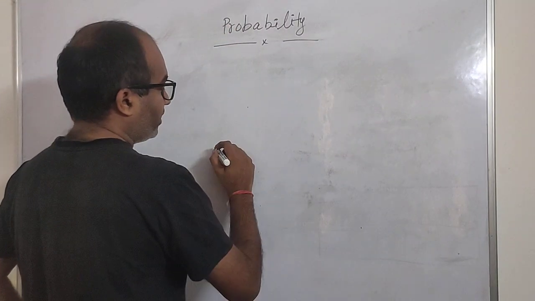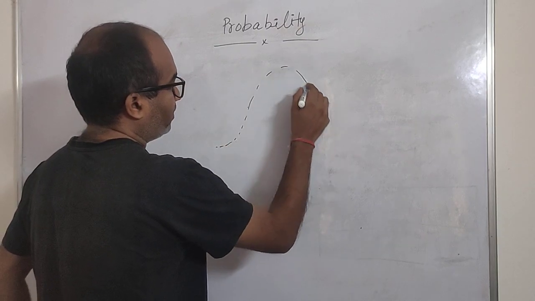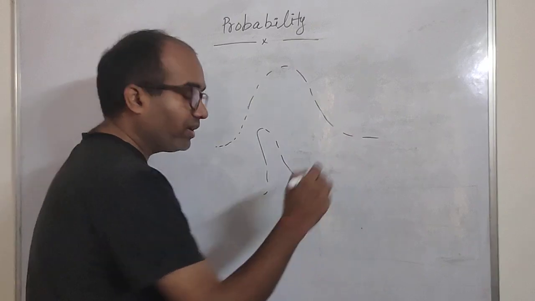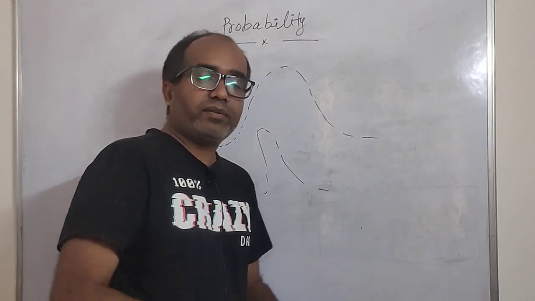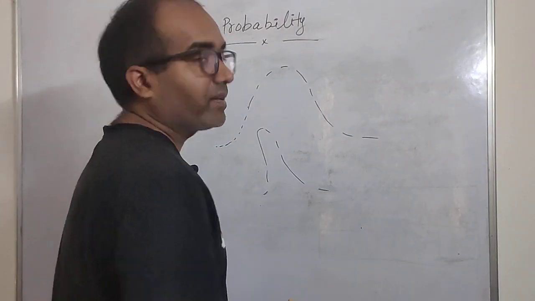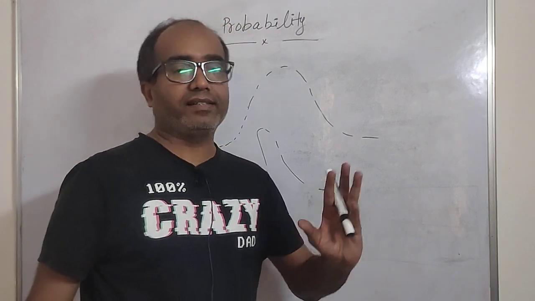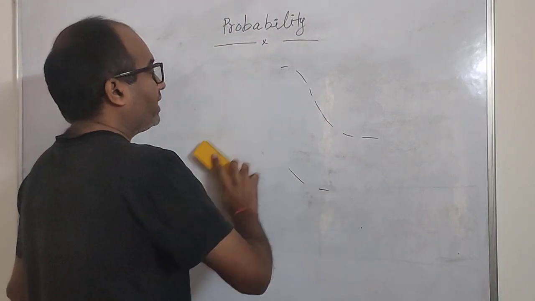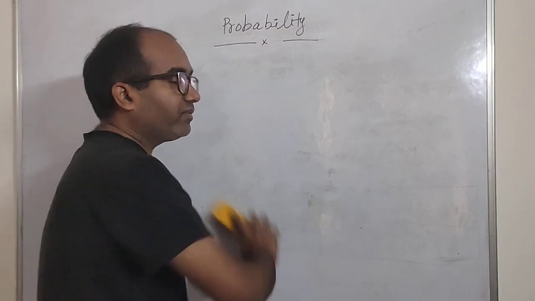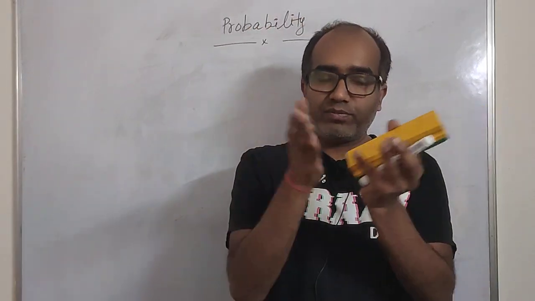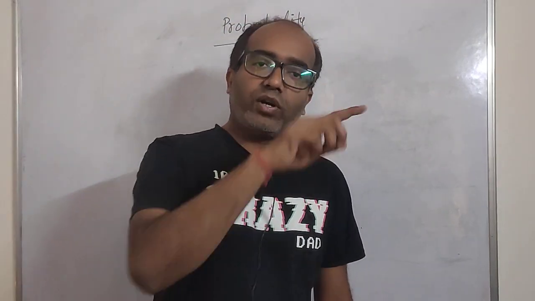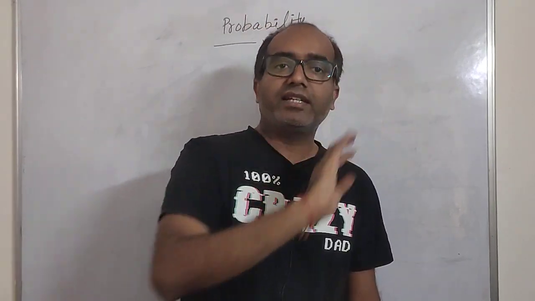You will get a continuous curve, something like this, and it will always be continuous. It will not break anywhere, unlike the binomial curve we discussed just before this example. Continuous random variables are those where there are infinite values between two values, and hence the curve looks continuous, not breaking anywhere.